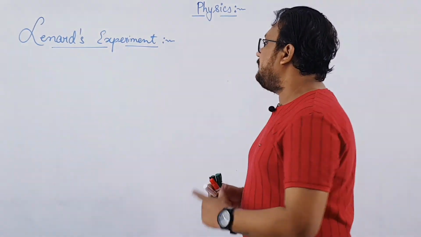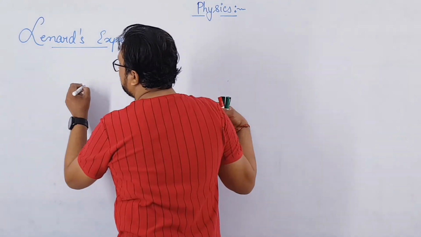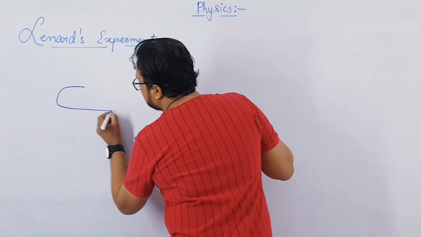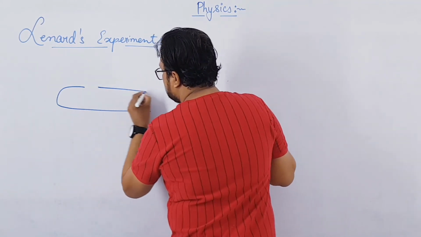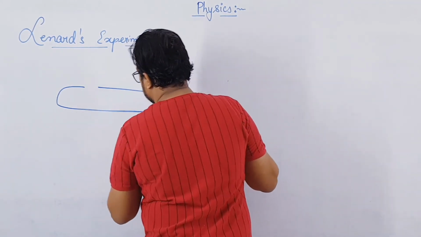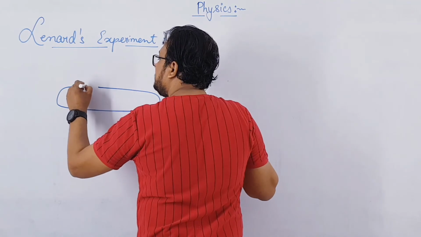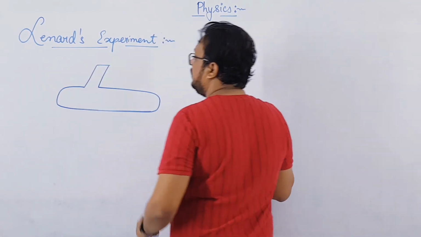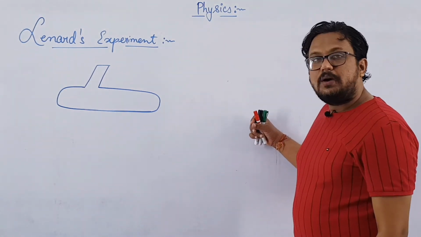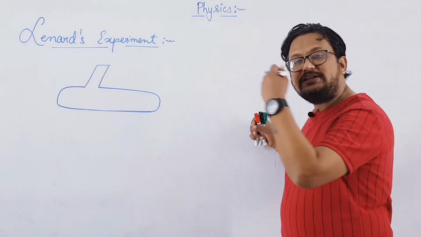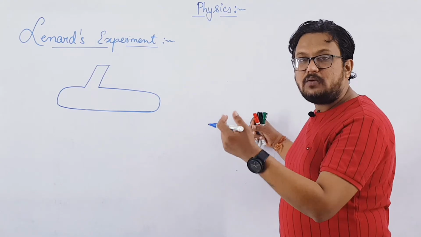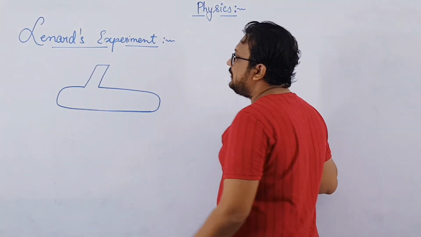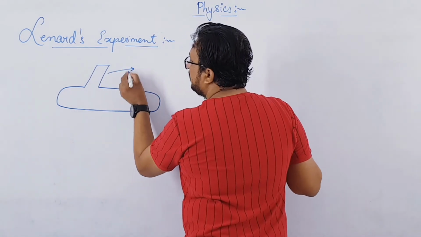He prepared a special kind of tube to get the emission of electrons, and to check how the emitted electrons behave under an applied potential difference, right? He made a special type of tube to check how these emitted electrons will behave in the presence of an external field. So he prepared a special kind of tube over here.